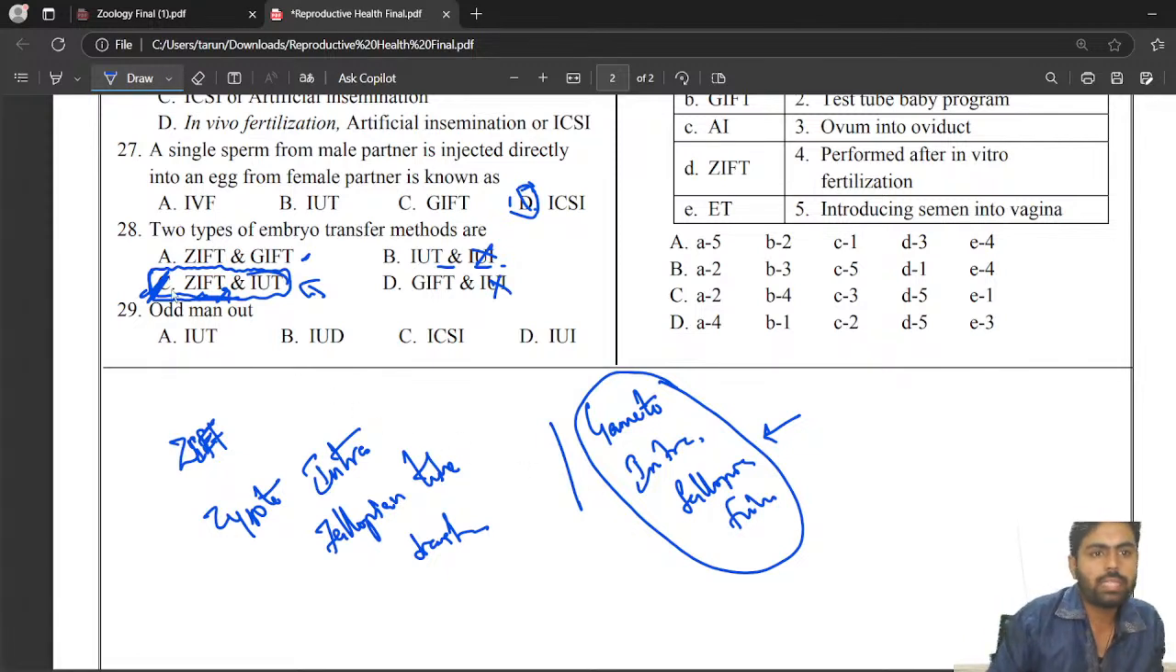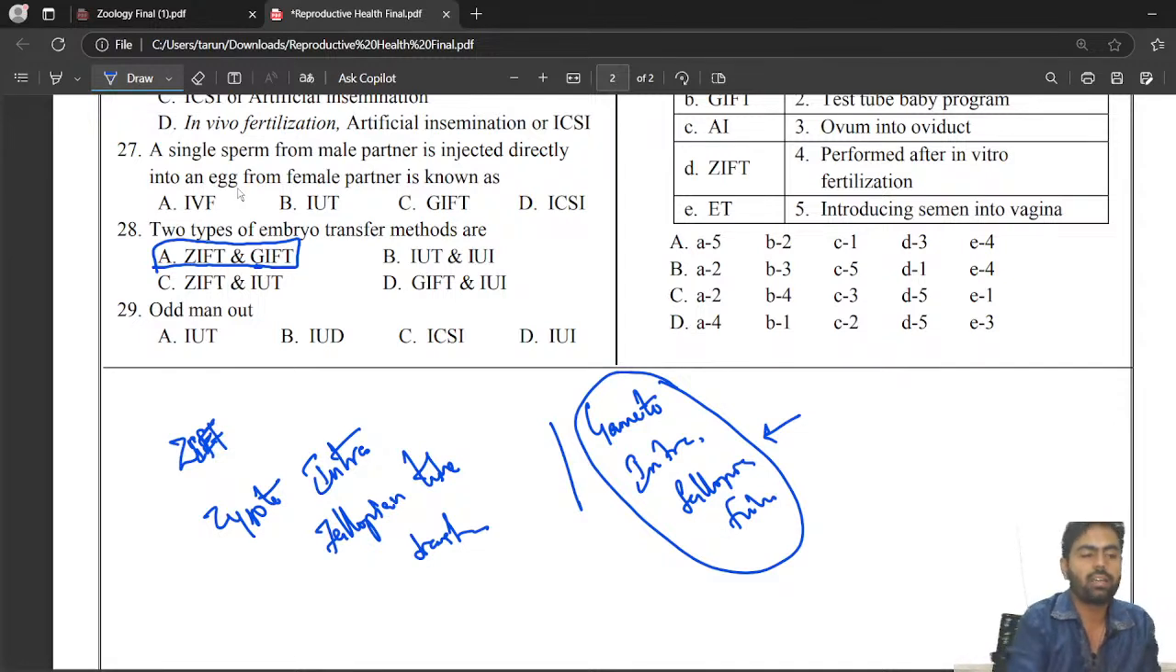But according to NCERT, I just checked what is given in the NCERT, and the option given is ZIFT and GIFT. Why have they given this statement? Because they consider even the 8 cell stage as a gamete here. Gamete intrafallopian tube transfer. So according to NCERT, ZIFT and GIFT will be the correct answer. So two types of embryo transfer methods are ZIFT and GIFT. Chalo.